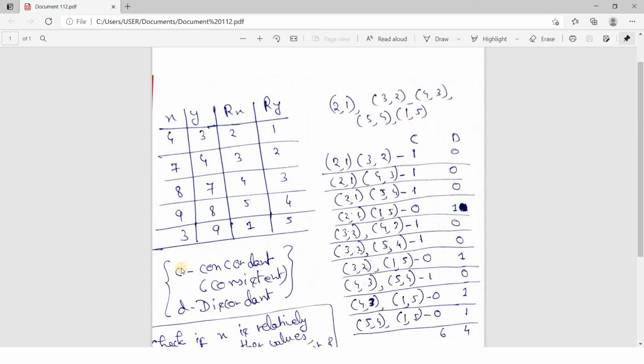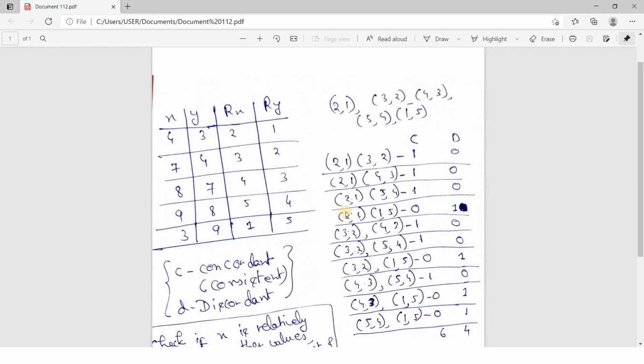And what are this C and D? C is called consistency or concordant, and D is called discordant. If x and y are moving in the opposite direction, that is a discordant case, and if x and y are moving in the same direction, that is a concordant case. In this particular scenario, whenever x and y moved in the same direction, we have seen that both are increasing.